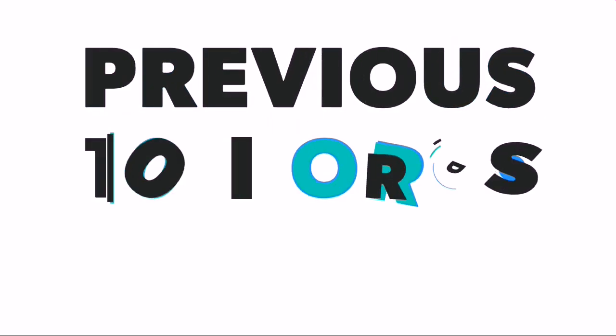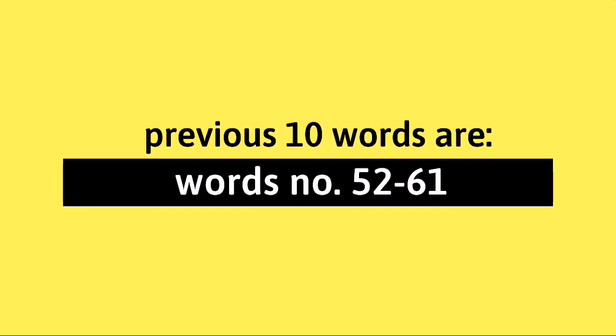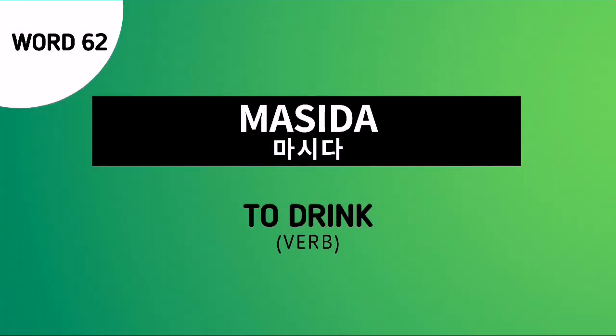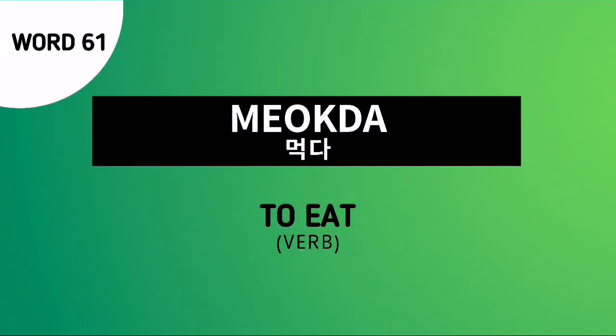Now, let's proceed to the previous 10 words recap. As of now, the previous 10 words are words number 52 to 61. But don't forget, our word for today is word number 62, masida. This is a root verb, which means to drink. Word number 61 is 먹다. This is another root verb, which means to eat.